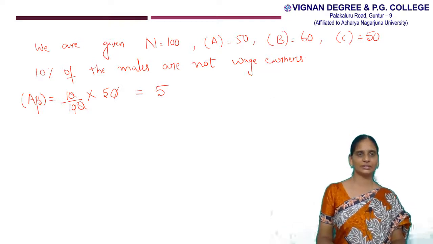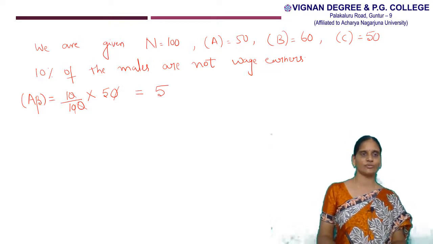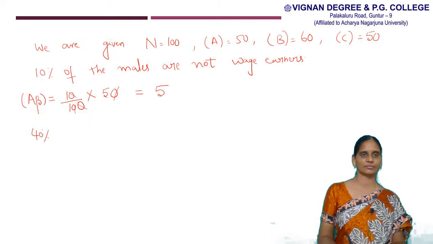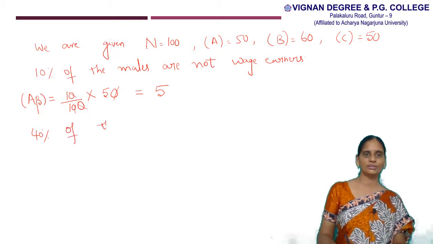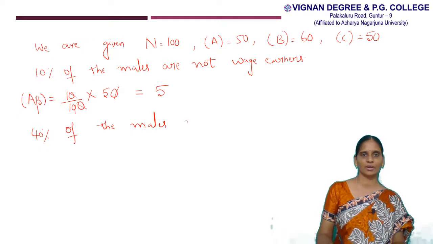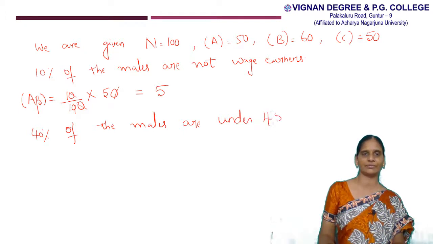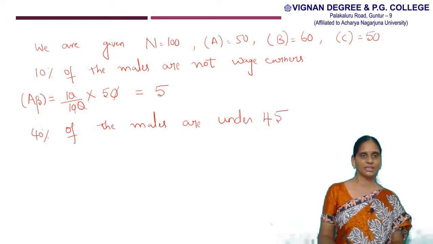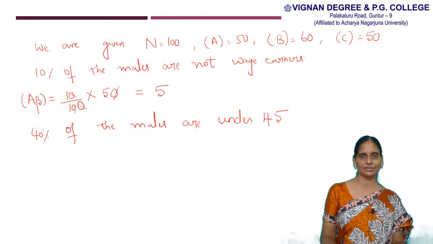And in the next step, we are given 40% of the males are under the age 45. So that means males are under 45 years of age.